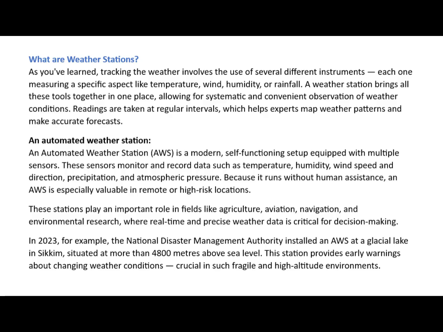These stations play an important role in fields like agriculture, aviation, navigation, and environmental research, where real-time and precise weather data is critical for decision-making. In 2023, for example, the National Disaster Management Authority installed an AWS at a glacial lake in Sikkim, situated at more than 4,800 meters above sea level. This station provides early warnings about changing weather conditions, crucial in such fragile and high-altitude environments.